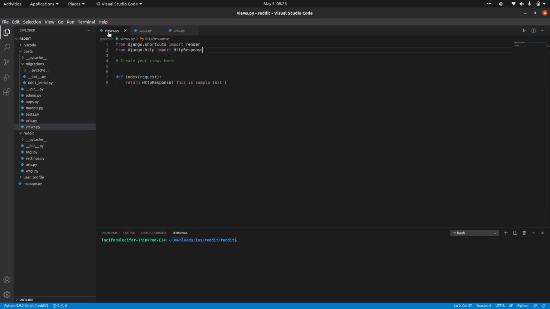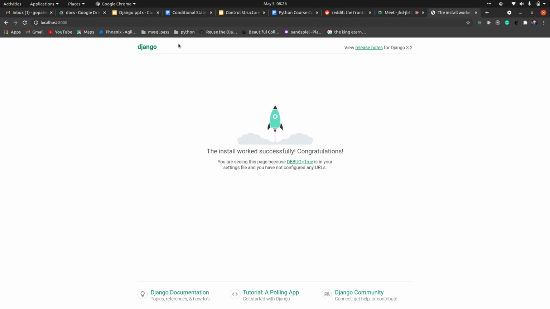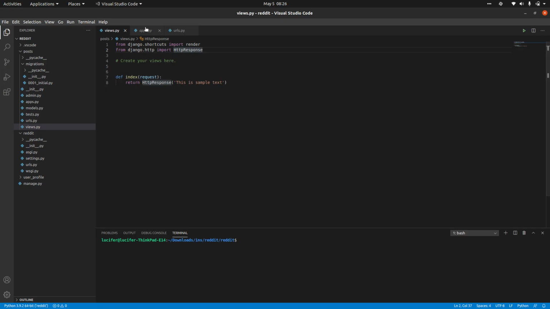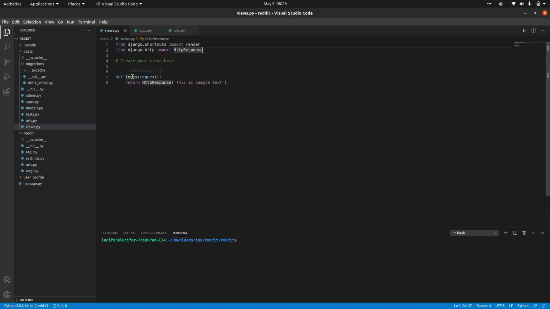Suppose this particular function should be called by default on this page itself, then I don't have to give any name here. Just include path, and inside the path I am giving an empty string, and I need to include this particular function there.